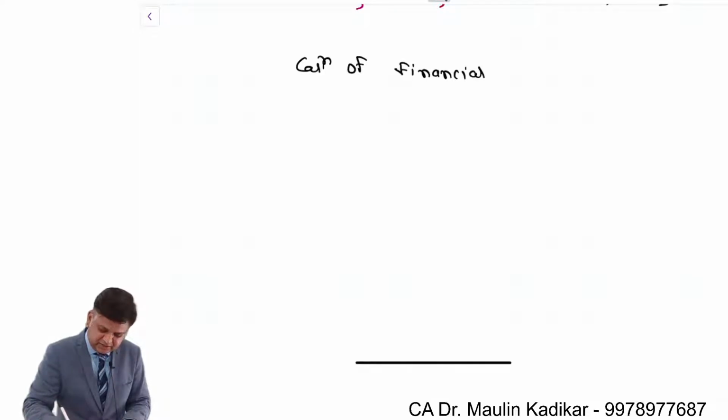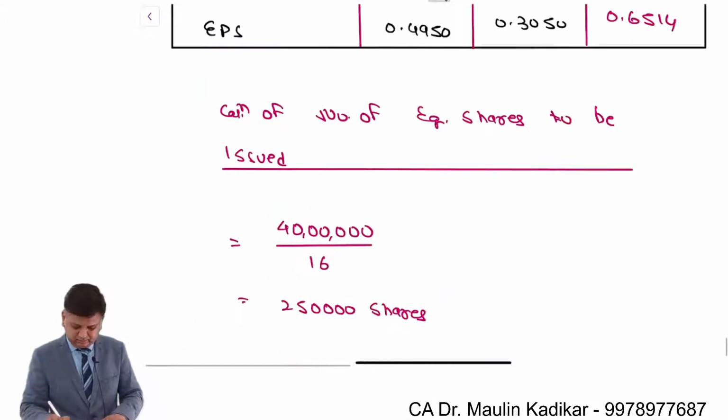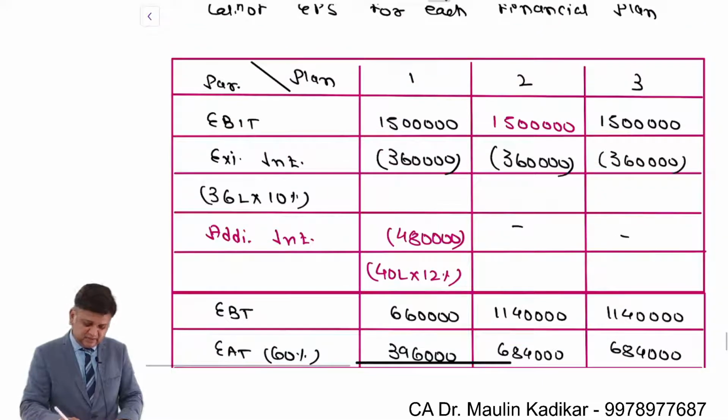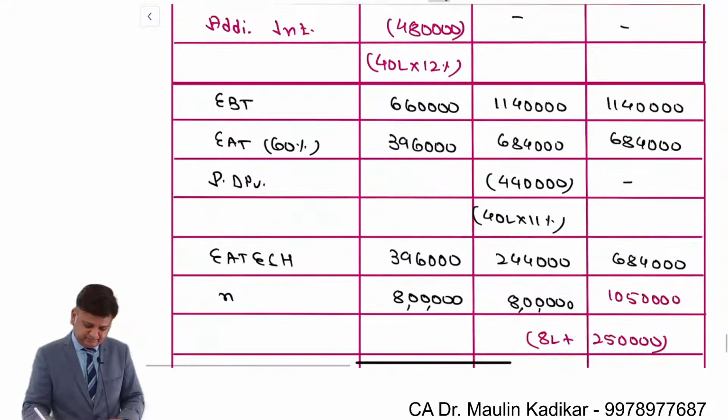Calculation of financial indifference point between 1 and 2, that is between debentures and preference.